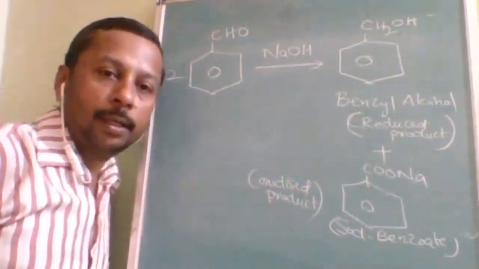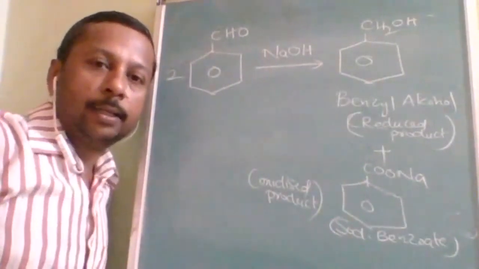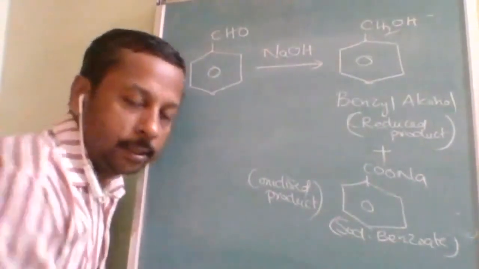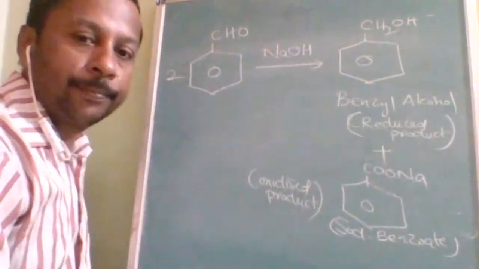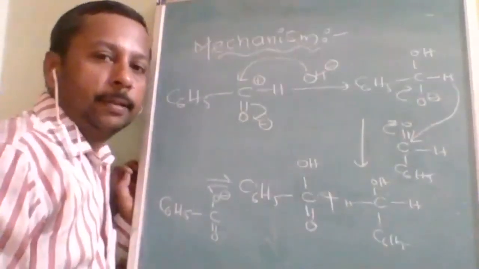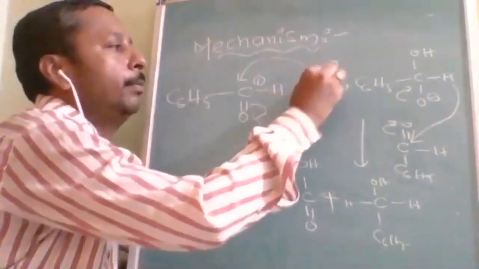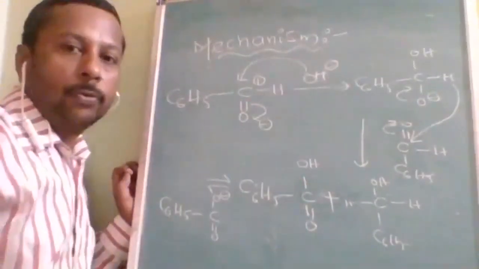And here the mechanism also plays a vital role. So what is that mechanism and how will it go? I will explain. This is the mechanism. First step: the base acts as a nucleophile.